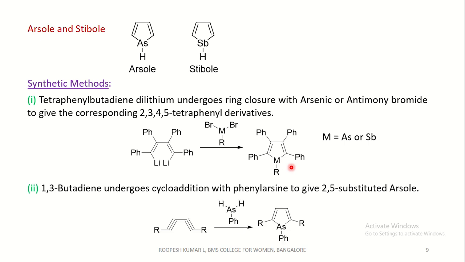Coming to the next method, 1,3-butadiene undergoes cycloaddition with phenyl arsine to give 2,5 substituted arsole. In this reaction, the lone pairs on arsenic attacks this carbon with the formation of a carbanion. This carbanion abstracts this hydrogen attached to arsenic, and again the lone pairs on arsenic attacks this carbon with the formation of a carbanion. This carbanion abstracts one more hydrogen attached to arsenic to form 1-phenyl 2,5 substituted arsole.